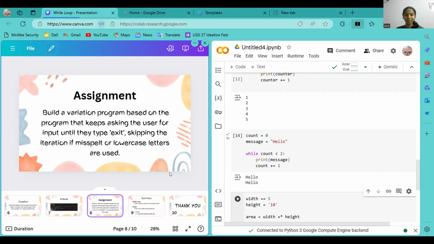Does anybody have any doubts on assignments or any other topics that we discussed today? Is there any guidance you can give for this assignment? Any hints or anything like that? Ma'am, I had done that already before.